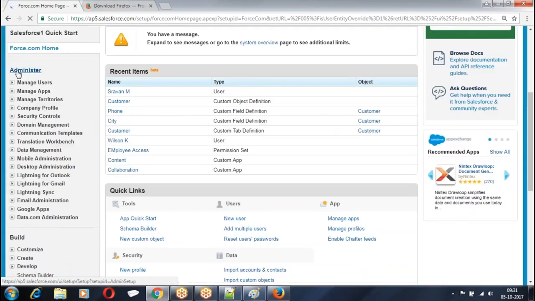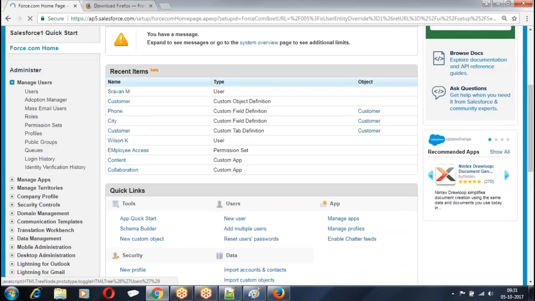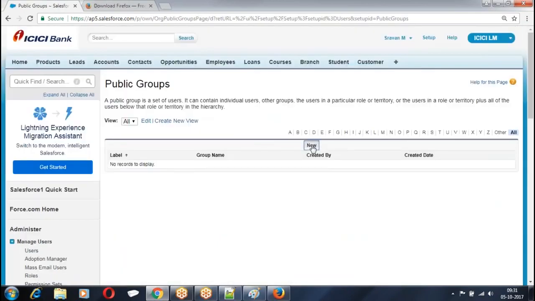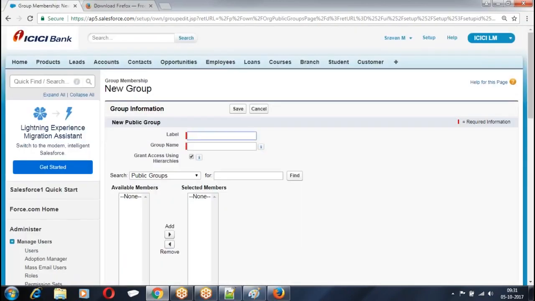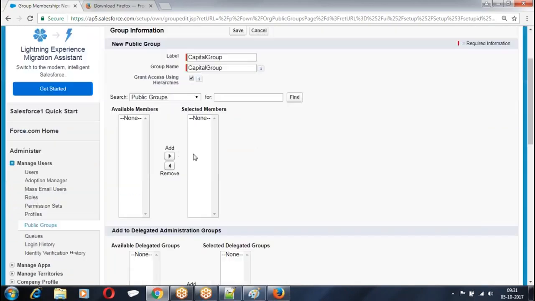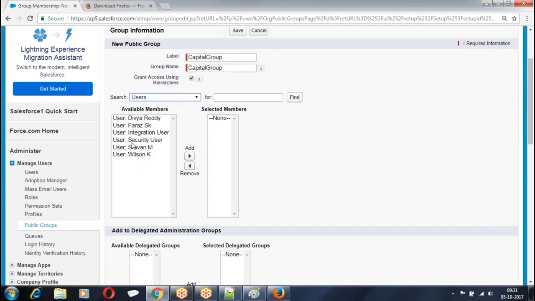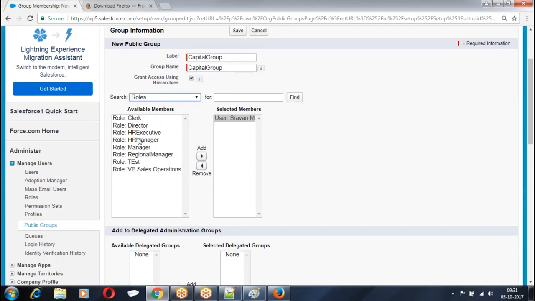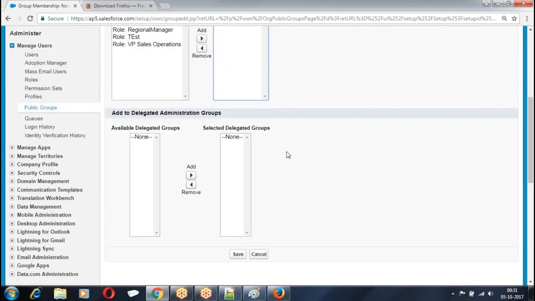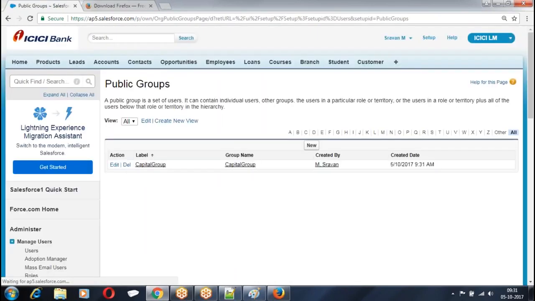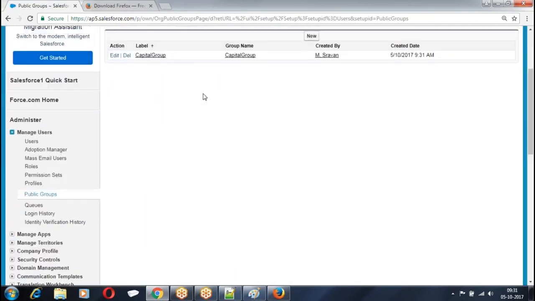Right? Now I'm going to create some public group. What is the public group? Administer, manage users, public group, new public group, capital. Who are the members of the group? Who are the subordinates? Shravan and HR manager. Who is HR manager? Divya and Faraz.